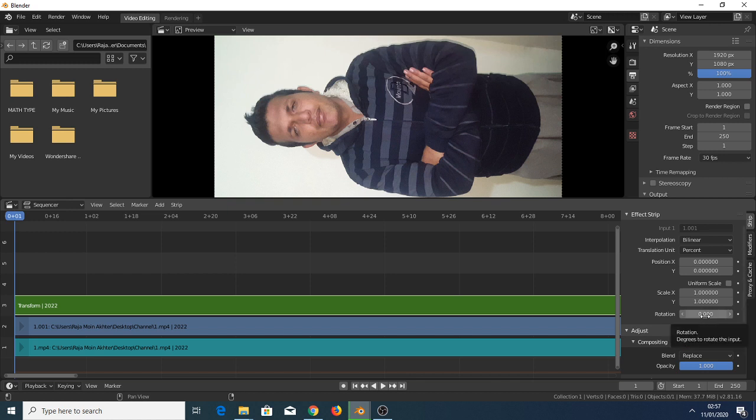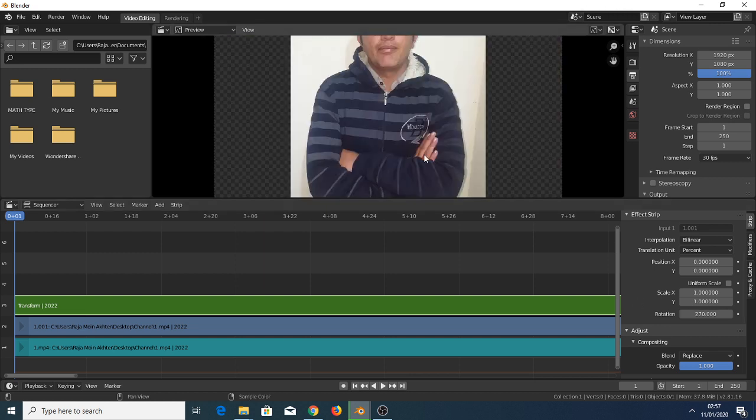option. You have to put the value 270 or minus 90 because we have to rotate our video strip 270 degrees. Then okay. See, the strips have been rotated.